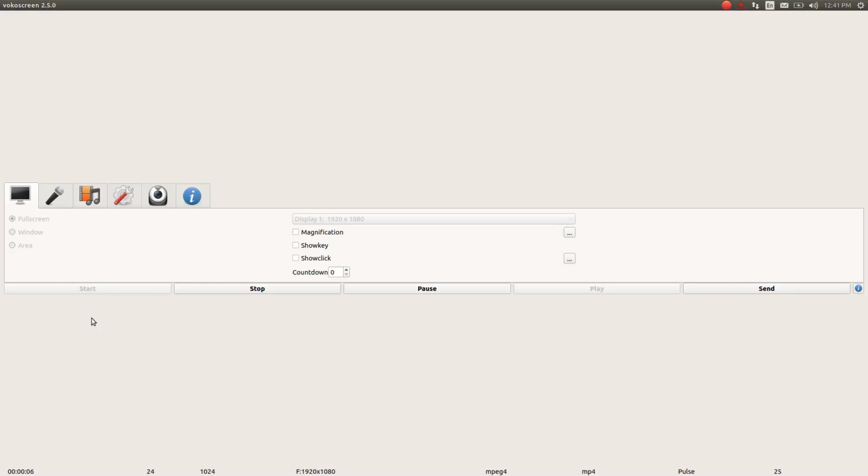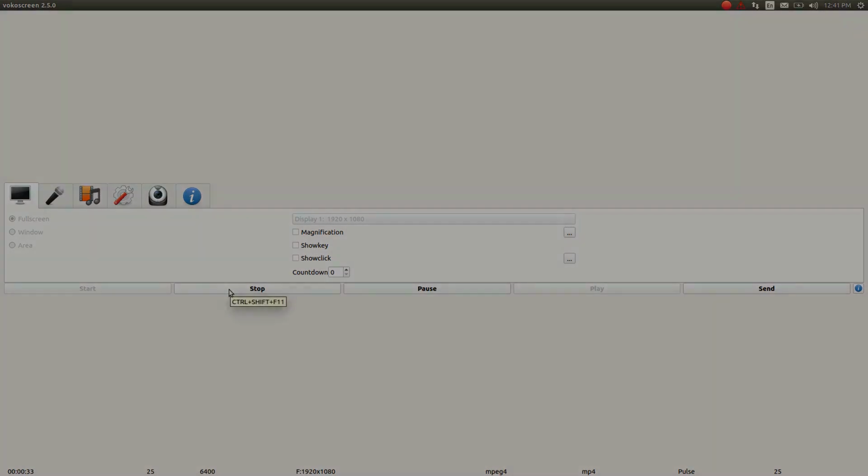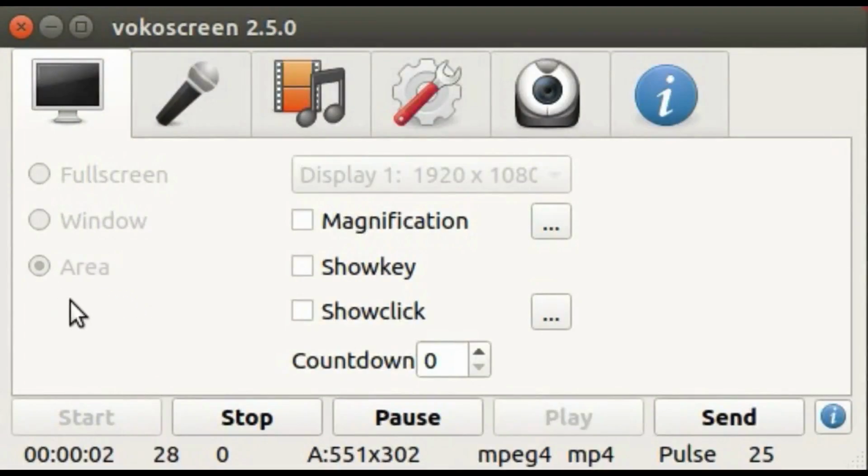In this technology video, we will be showing some video recording tips while using Vokoscreen as the recording software. As you may have noticed, I am using version 2.50 of Vokoscreen, and I am recording in full screen mode at the moment. There are two other modes to record in, such as window mode or area, but for some reason the window mode is not working for me in this version.